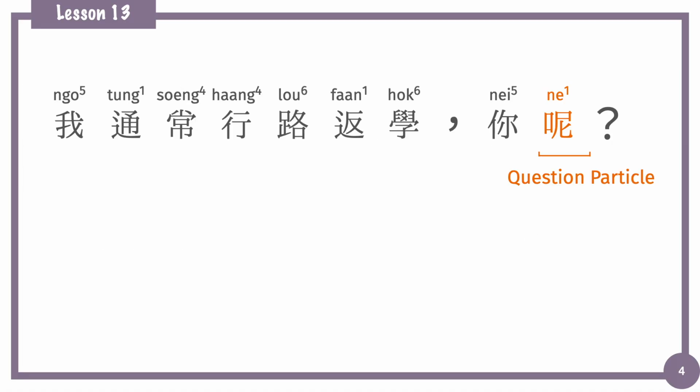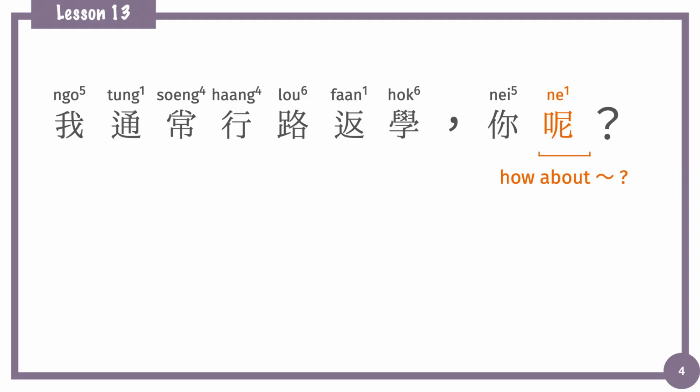And today we will introduce the third type, using the question particle. 呢 is one of the question particles that we frequently use in Cantonese. We use 呢 to ask for opinions. It's similar to how about something in English.